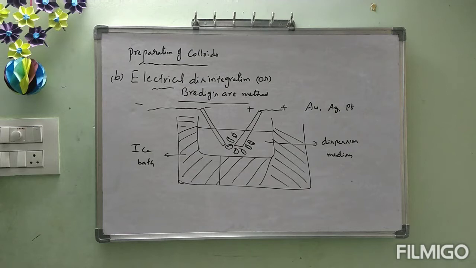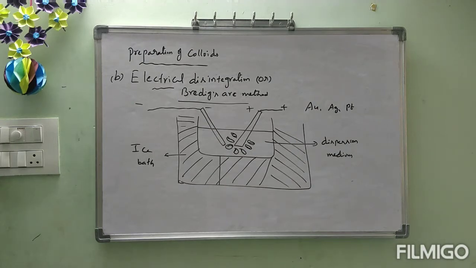Those solid particles are in the range of colloidal particles, and it is prepared as gold sol. In that way we can prepare a sol by using electrical energy, which is called Bredig's arc method. This is about the second one, that is B, electrical disintegration or Bredig's arc method.